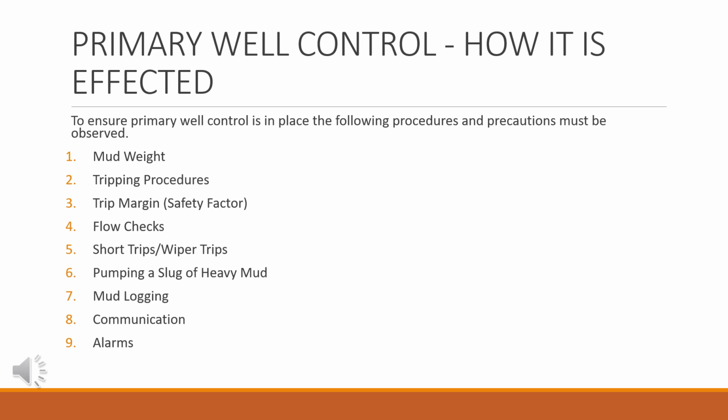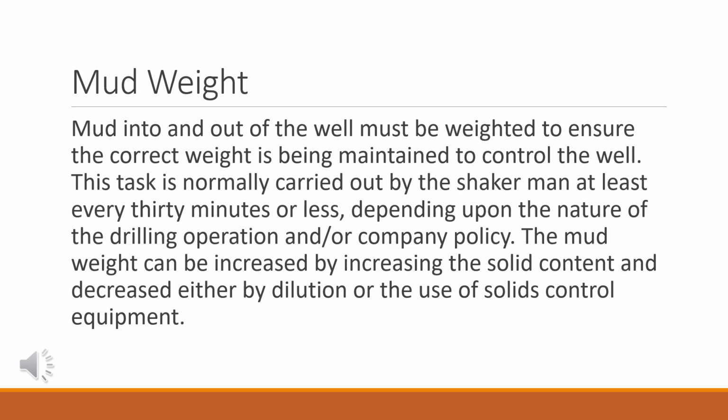Primary well control, how it is effected. To ensure primary well control is in place, the following procedures and precautions must be observed. Mud weight. Tripping procedures. Trip margin, safety factor. Flow checks. Short trips/wiper trips. Pumping a slug of heavy mud. Mud logging. Communication. Alarms.